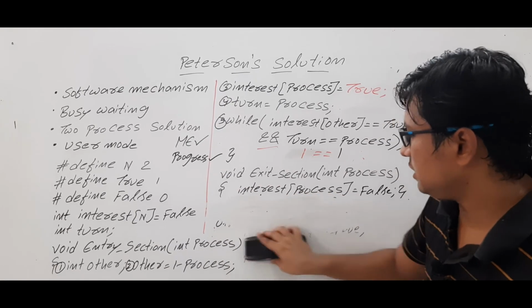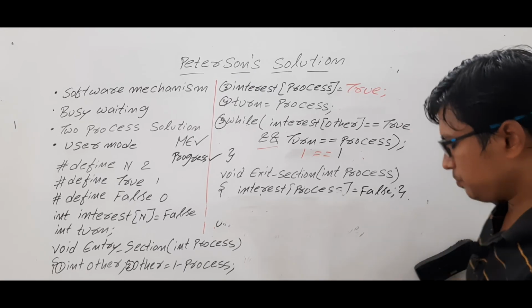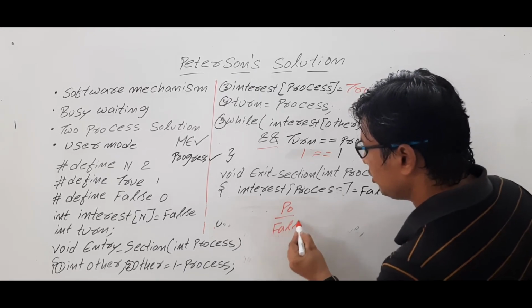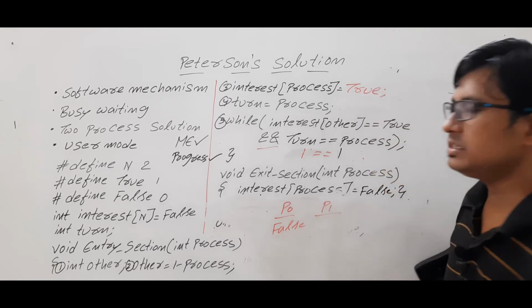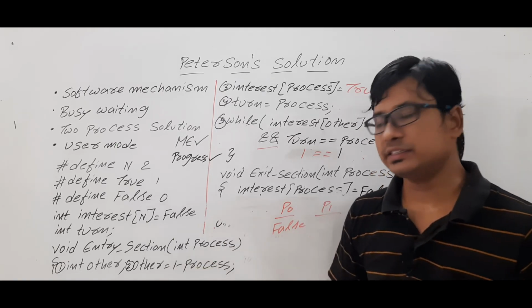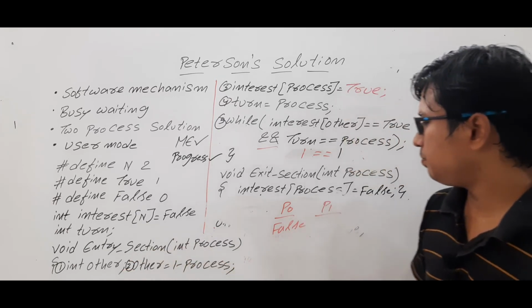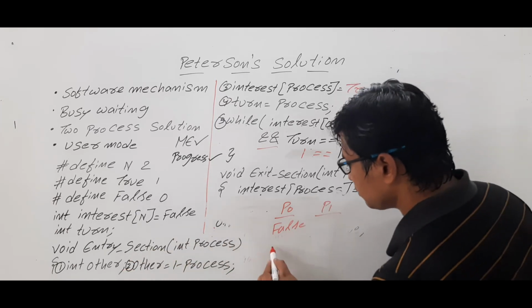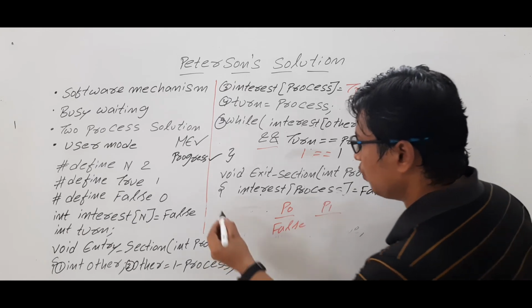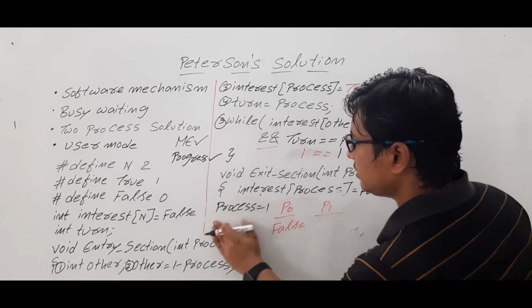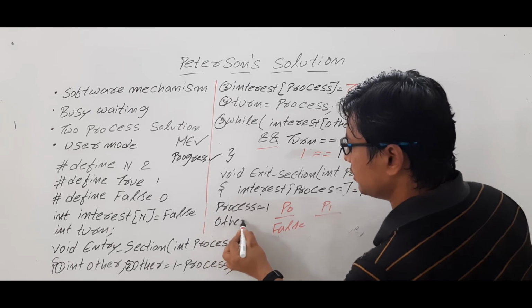Now let's take that process P0 interest is false. Okay. Now process P1 is executing the entry section. Its value initially is also false only. Now in process, so process value will be 1. Are you able to understand it or not? Then other will be obviously 0.